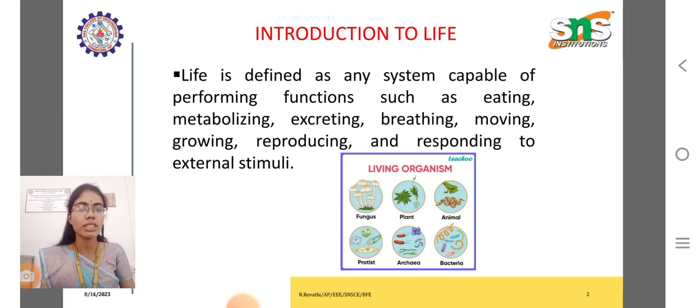Introduction to life. What is life? The definition of life is a system capable of performing functions such as eating, metabolizing, excreting, breathing, moving, growing, reproducing, and responding to external stimuli. This is called a living organism's life. What are some examples of living organisms? For example, fungus, plant, animal, and bacteria are some examples of living organisms.